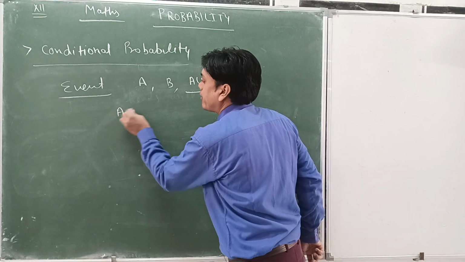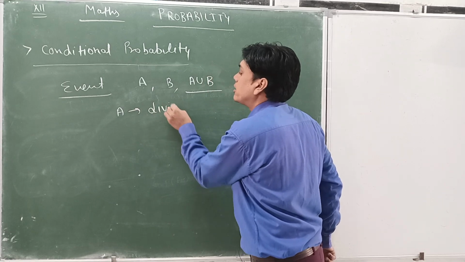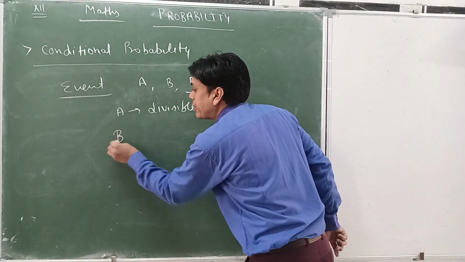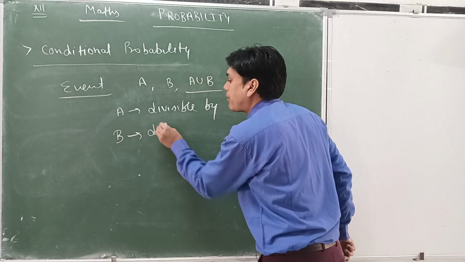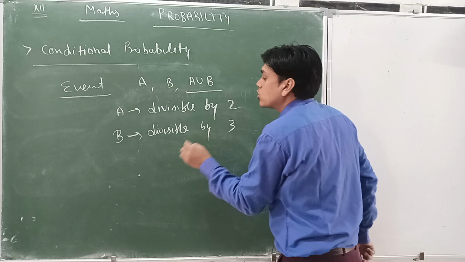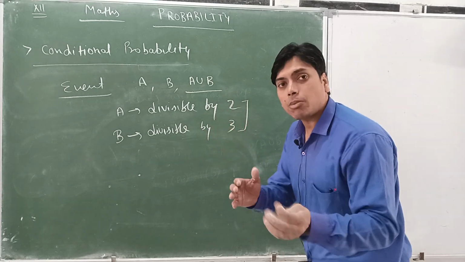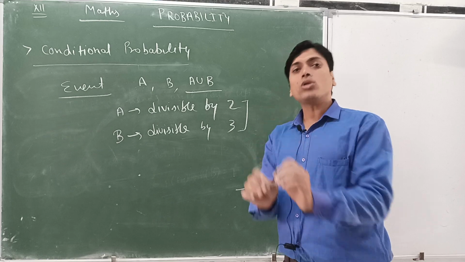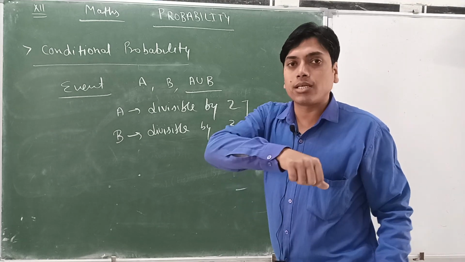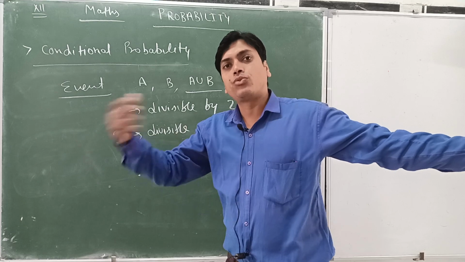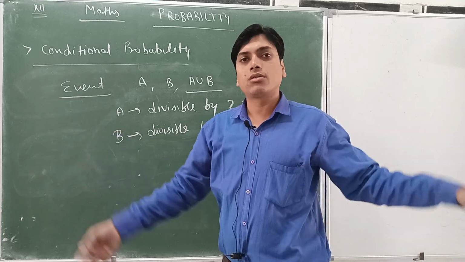Suppose event A is the number is divisible by 2 and event B means divisible by 3. If a number is divisible by both A as well as B, both can divide. This is not the either situation, where if 2 is dividing then 3 will not, or if 3 is dividing then 2 will not.